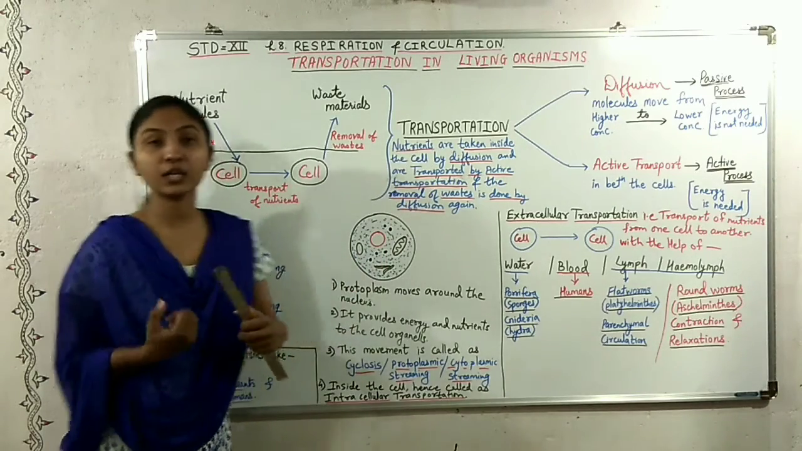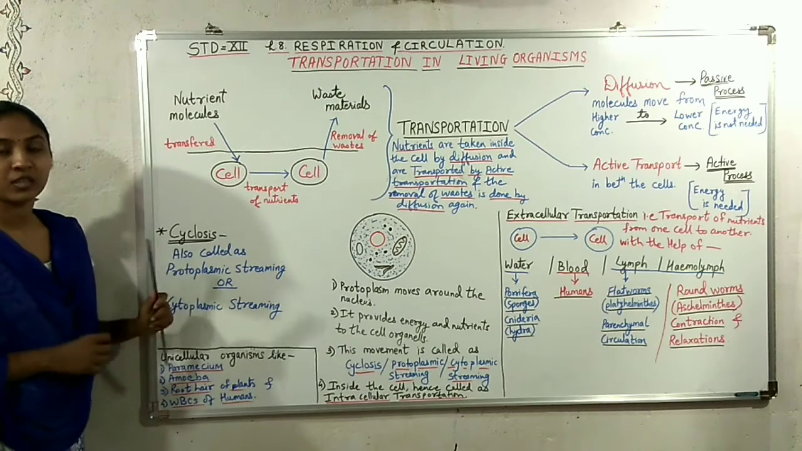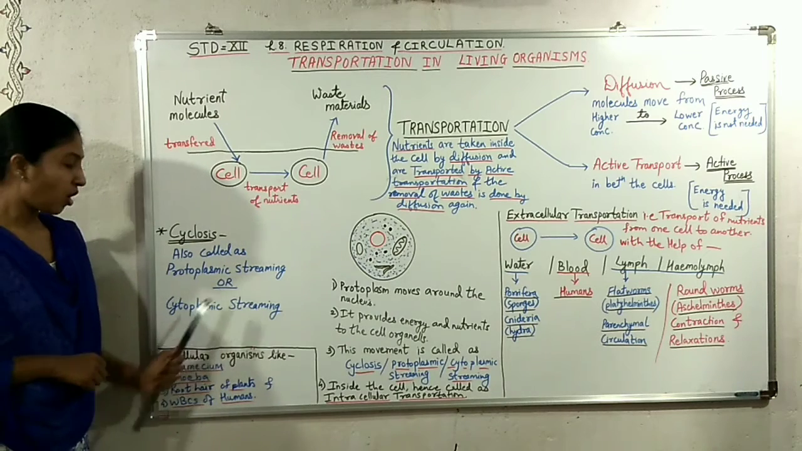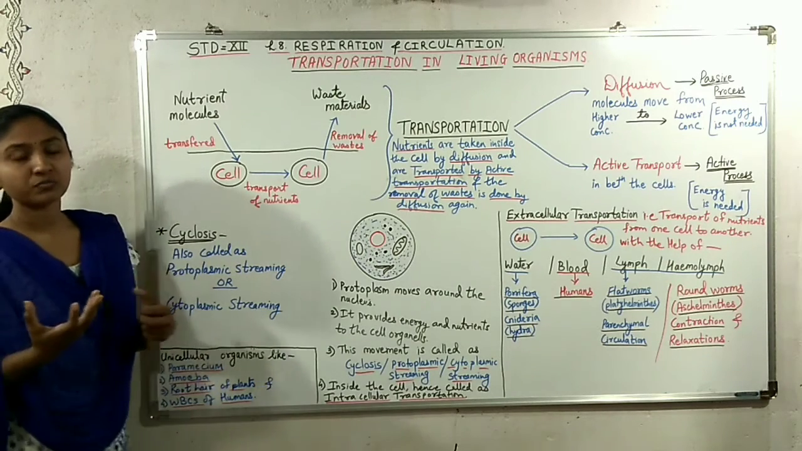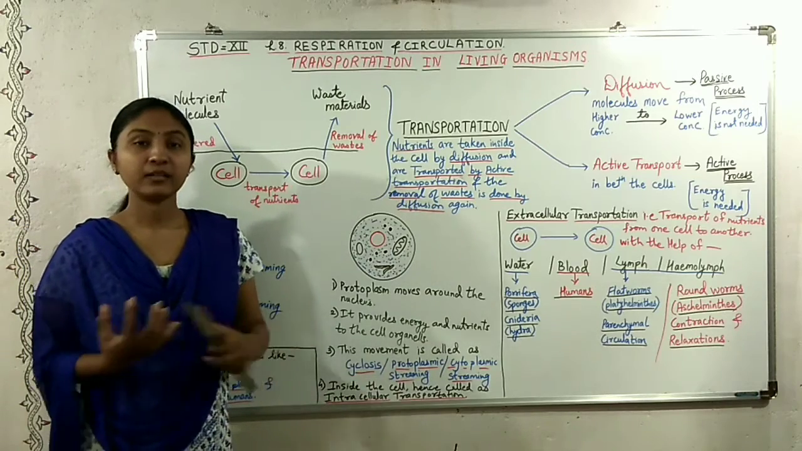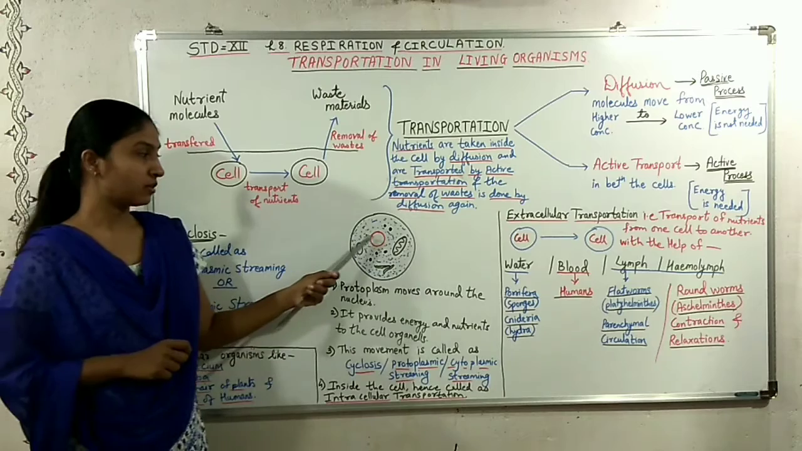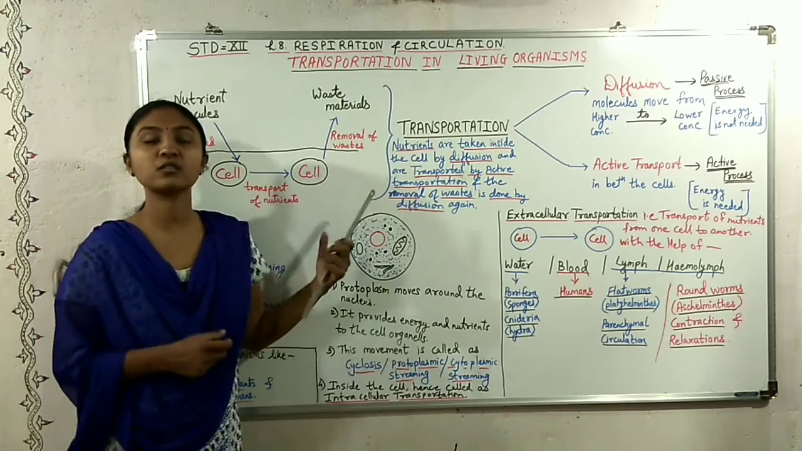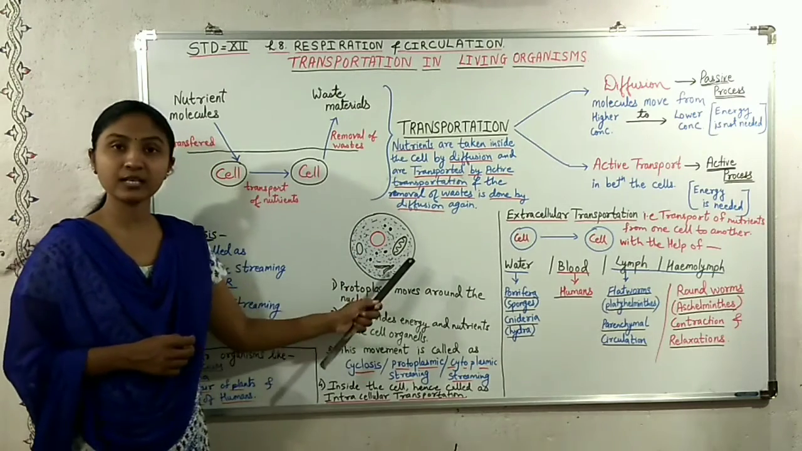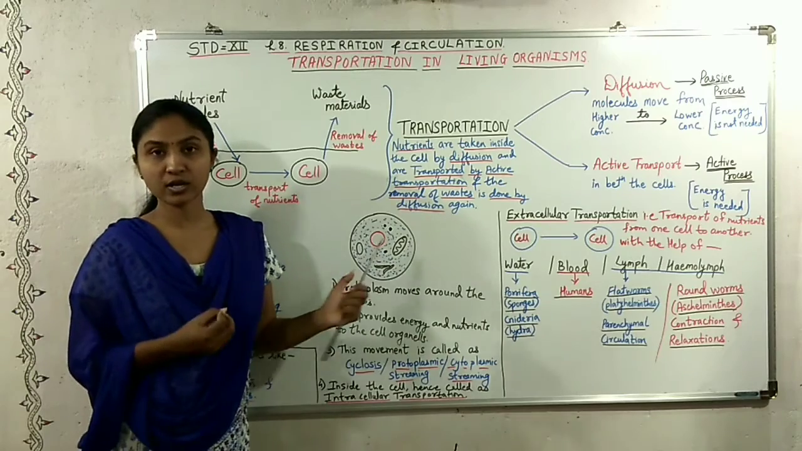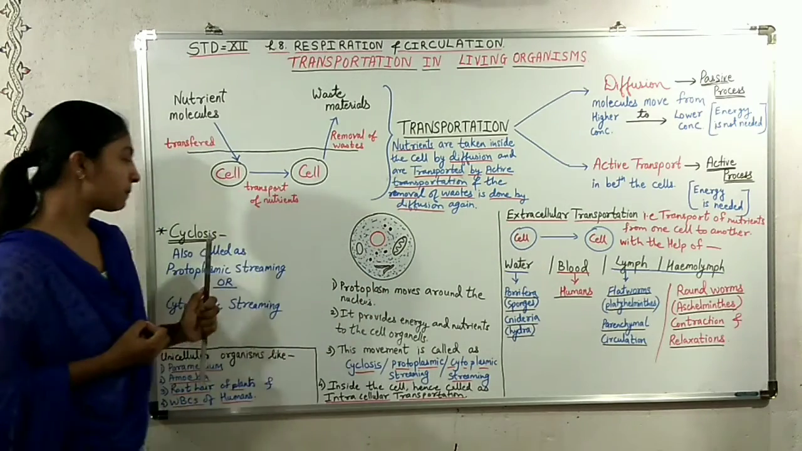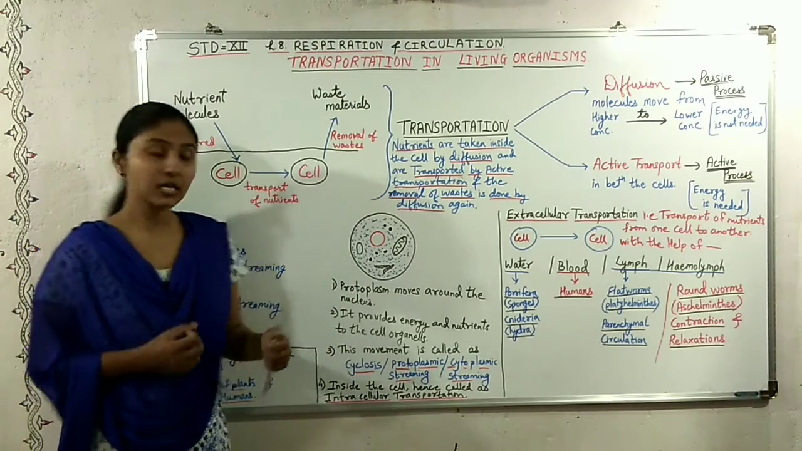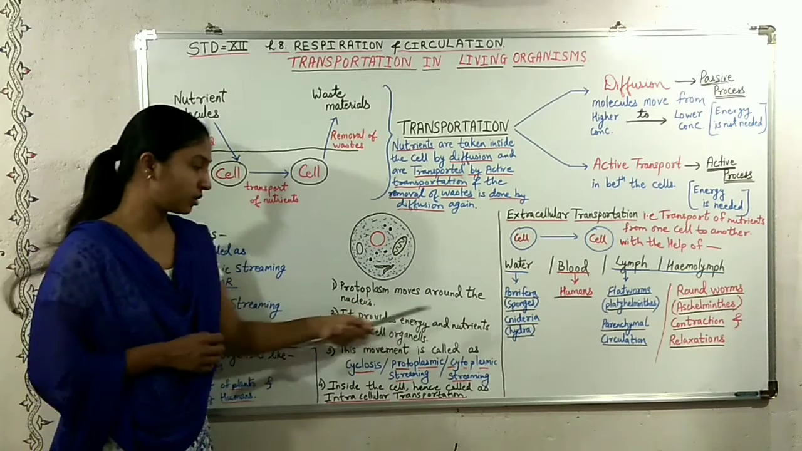Now there is another term in your textbook, that is cyclosis. Now what is this cyclosis? It is also called protoplasmic streaming or cytoplasmic streaming. As we know, inside the cell there are various cell organelles such as nucleus, mitochondria, ribosomes, Golgi complex, etc., and there is a fluid-like structure present inside the cell, that is the protoplasm or cytoplasm. Now what this fluid does, this protoplasm moves around the nucleus.